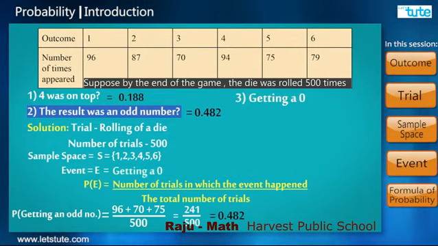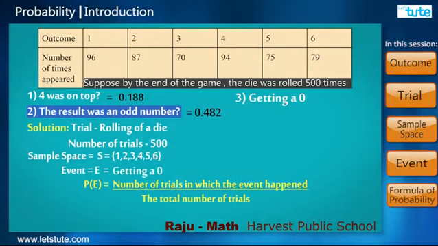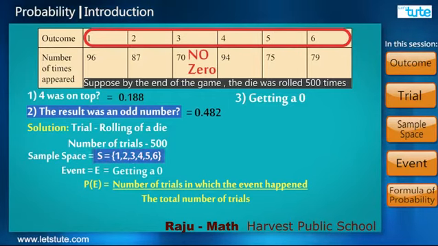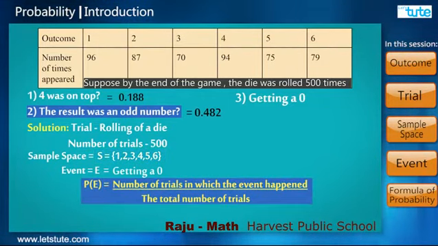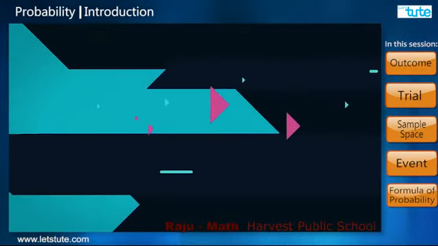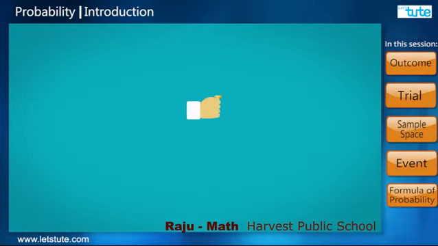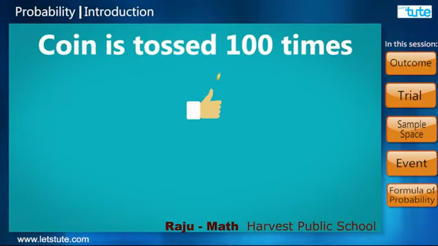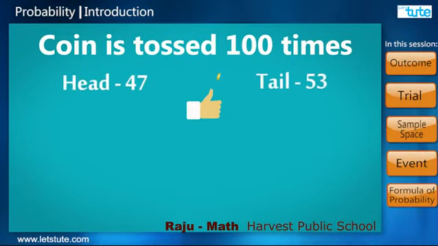What is the probability of getting a 0 here? Now 0 is not a part of the sample space. So applying the formula, we get the probability of 0 as 0 upon 500, that is 0. You remember the tossing of the coin at the start of the game? What if the coin is tossed 100 times and the results are head 47 times, tail 53 times?